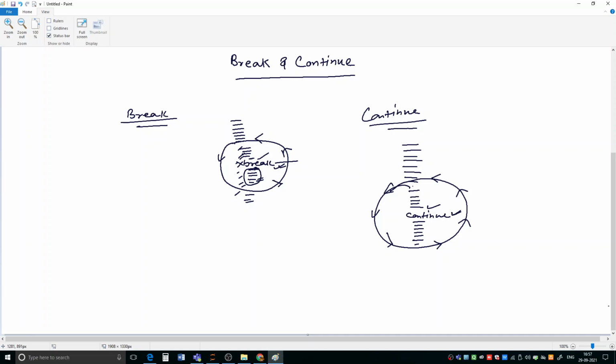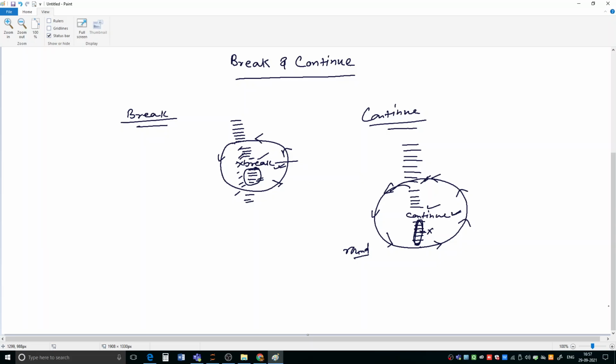Okay, what I am saying is, when the continue statement inside the loop gets executed, then the statements after the continue statement, I am talking about these statements, are not going to execute for that particular iteration, and the control will transfer to the next iteration, meaning again the loop will start doing its work.